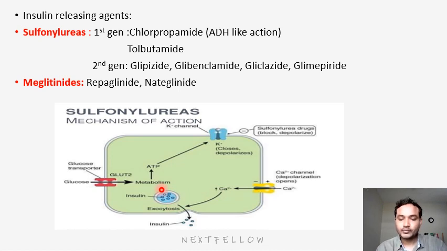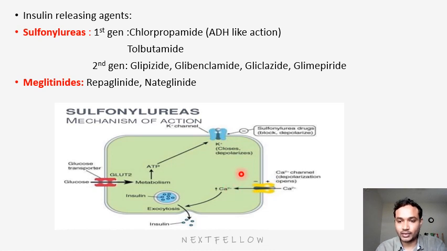Here these drugs, sulfonylureas and meglitinides, will act: they block this potassium channel. When they block the potassium channel, there will be more accumulation of potassium inside the cell. Normally ATP blocks the potassium channel, raising the potassium level, leading to more depolarization and more calcium influx.